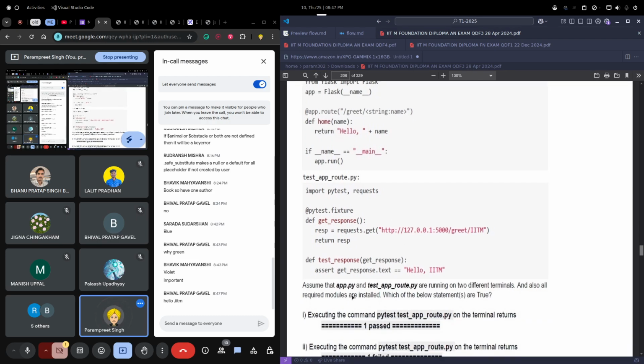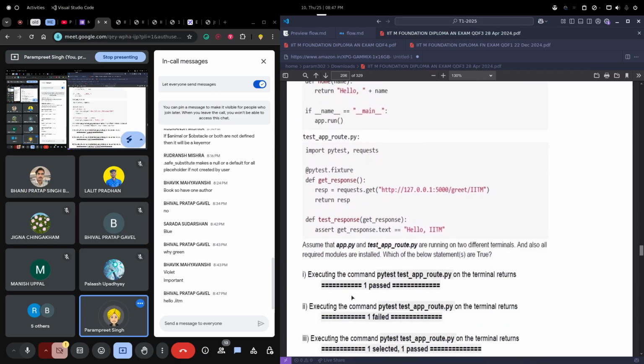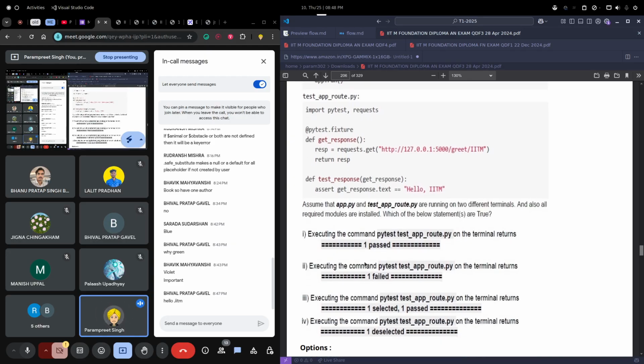Okay, now executing the command. Assume that app.py are running on two different all are required. Which of the following statements are true? Executing the command python app: one passed, one failed, one selected, one passed, one deselected. Okay, what do you think? What will be the output? Just a very basic intuition, you can say. Or what cannot be the output?